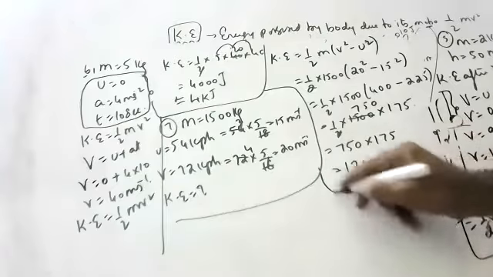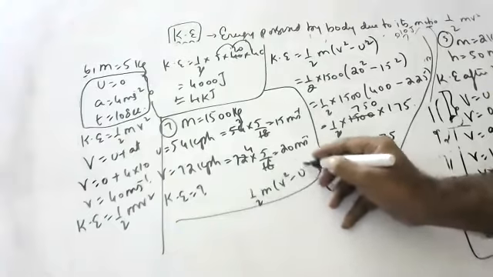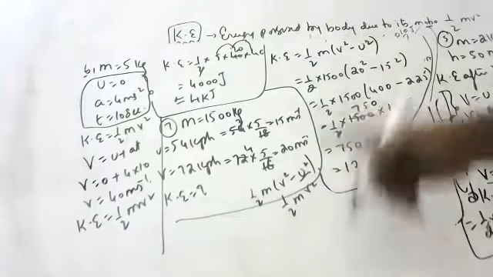So children, the kinetic energy formula is half m, v square minus u square. But if it is starting from rest, we will ignore u and take half mv square. You have to remember both formulas, children.